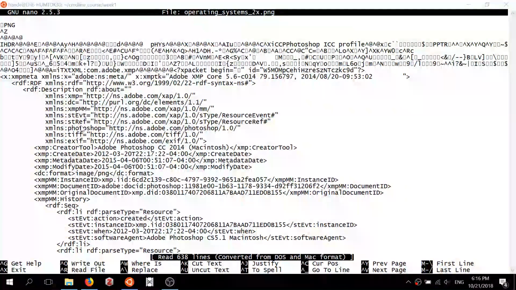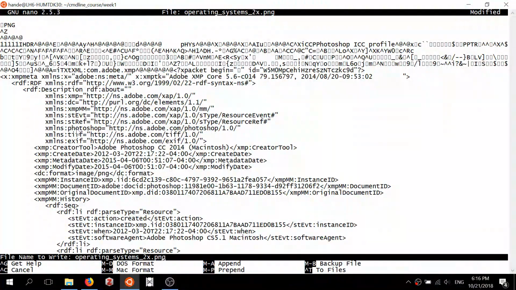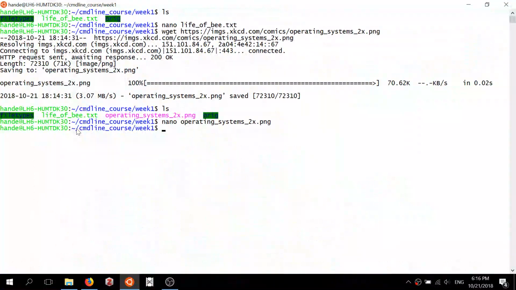So let's make an experiment. Let's go to some place in this file and, for example, write some characters. And let's save this file as the edited version and exit. And I will copy this newly edited file back to the Windows side.